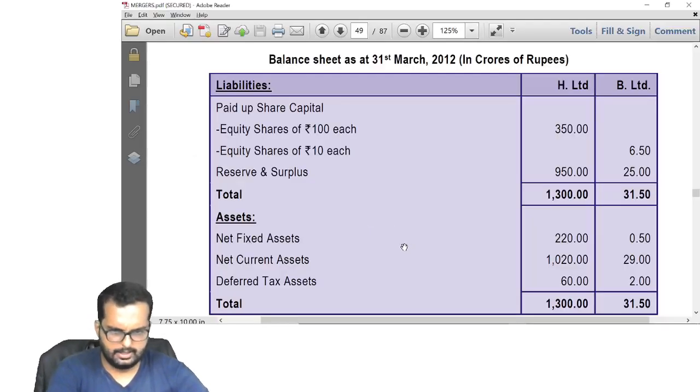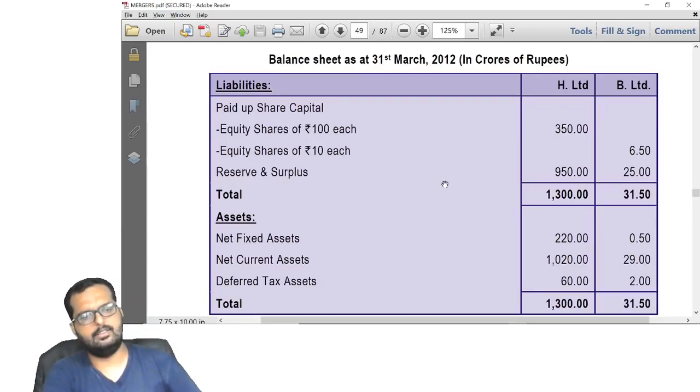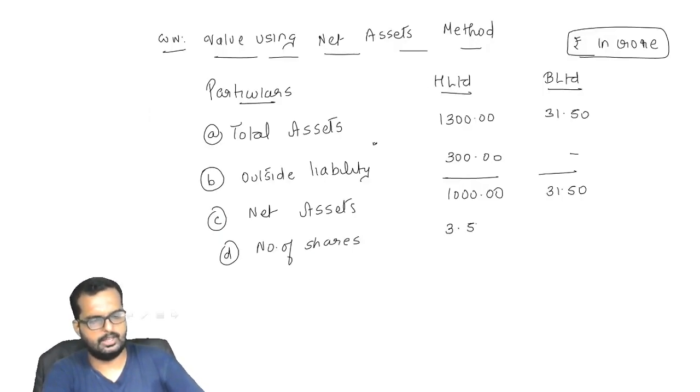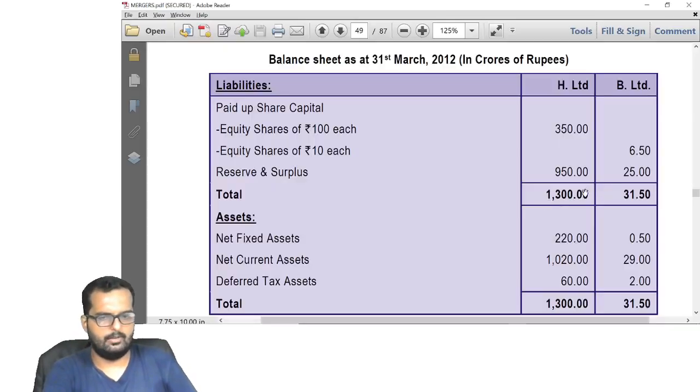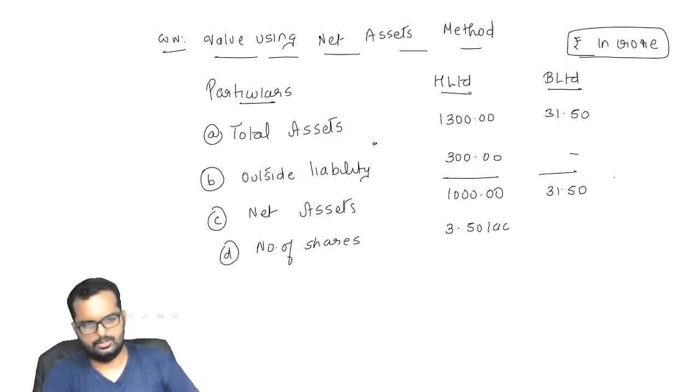We have the number of shares also given in the question. Yes. 350 lakh at 100 rupee each, can I say it is 3.5 or 3,50,000 shares? And the other one will be 6.5 at 10 rupee each, correct? So that is 6,50,000, that should be 65,000 shares.